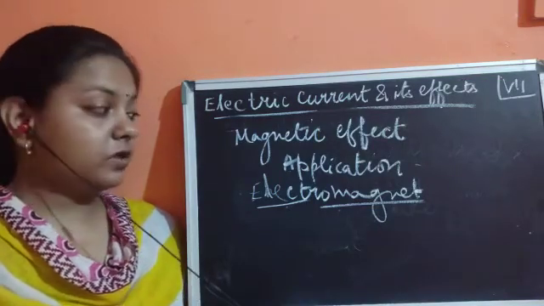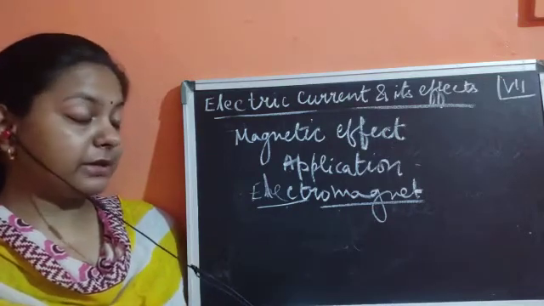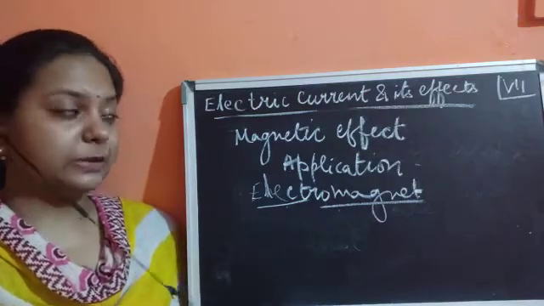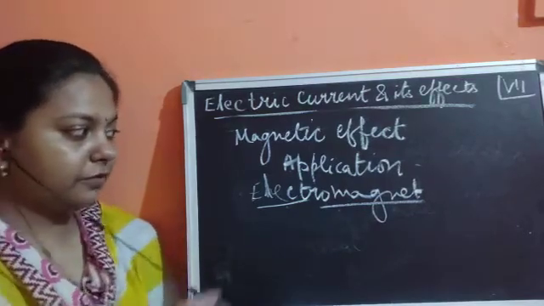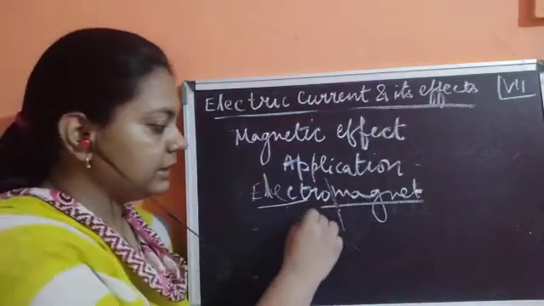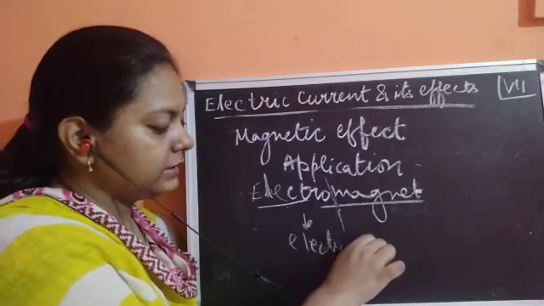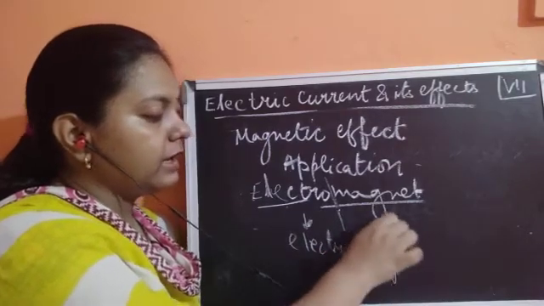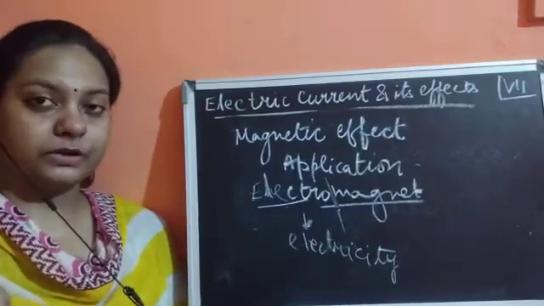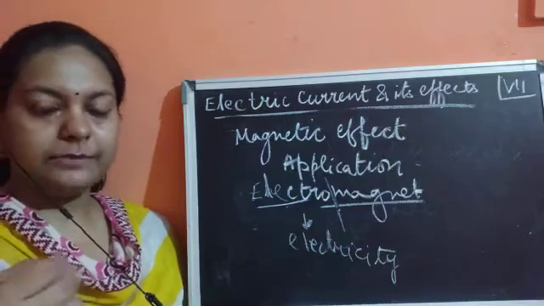So what is the meaning of the word electromagnet? It is a long word made up of two words: electro and magnet. What is the meaning of electro? Electro means electricity. And magnet means something which has the power of attraction of iron objects or any magnetic objects.